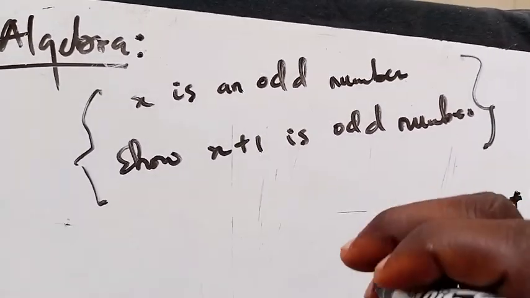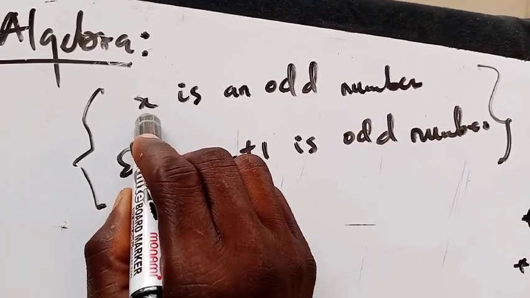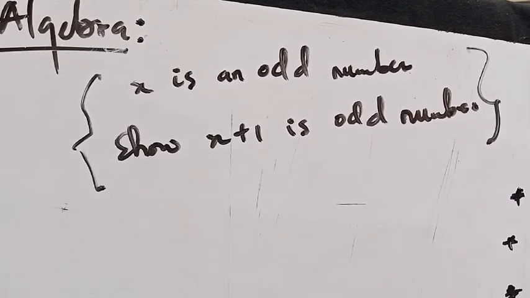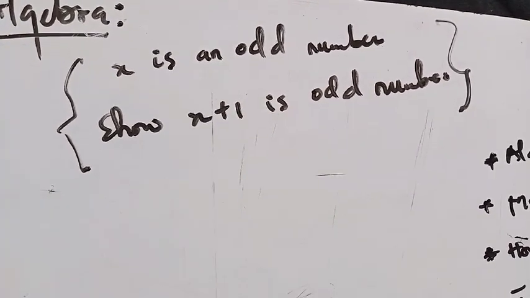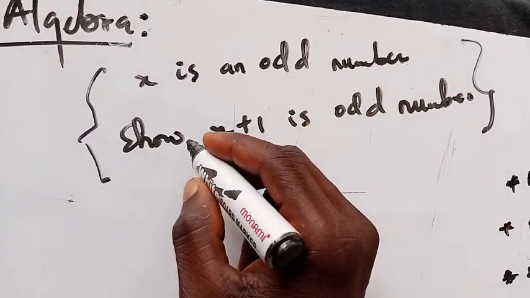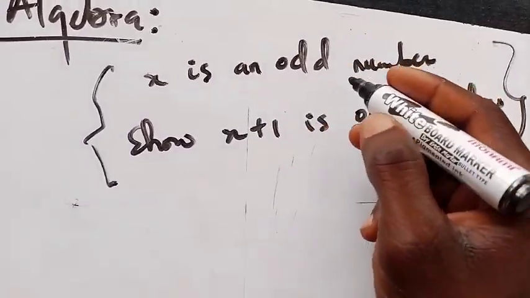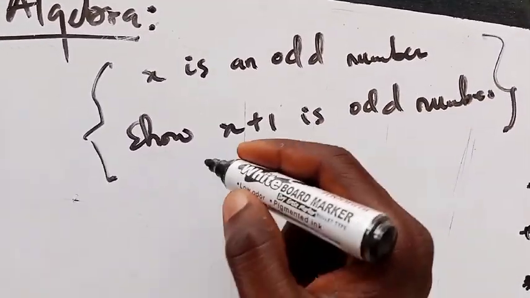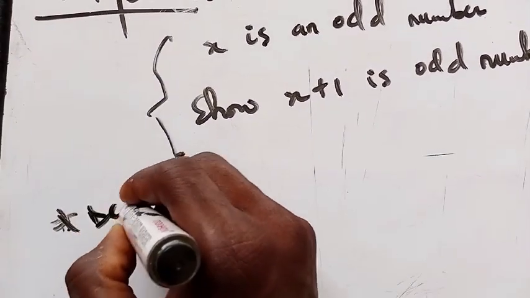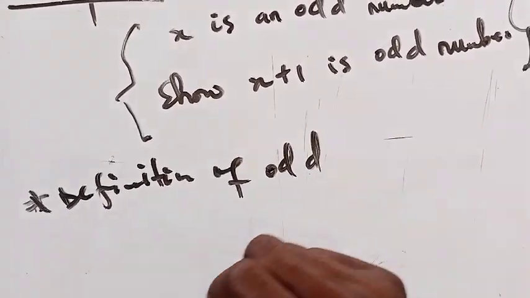Now the key here is that you must once again know exactly where this s is coming from. So where is the s coming from in this portion here? s is coming from an odd number. That is the family of s. So now you must ask yourself, how do you write an odd number? If you say someone is odd in one family or in one country or in one shop, what does the person look like? That is where the definition comes in. So you must know the definition of what odd is.